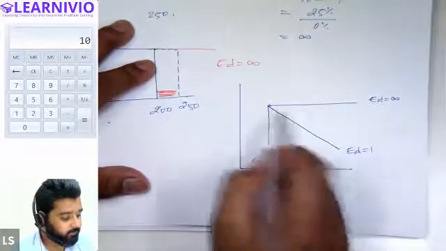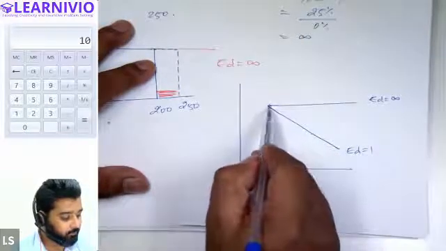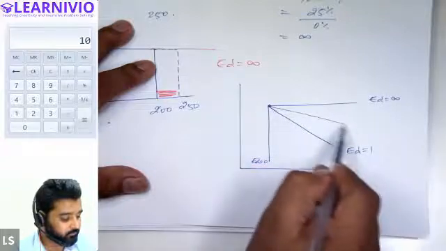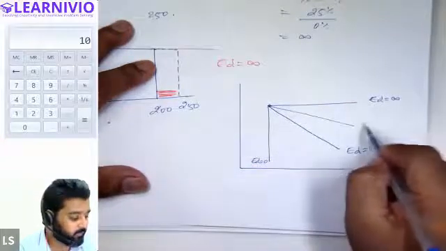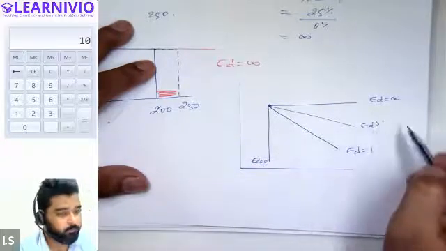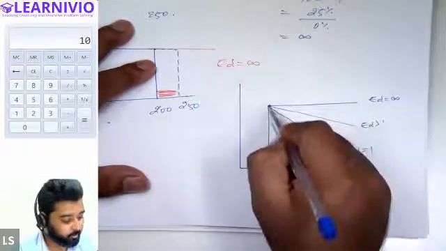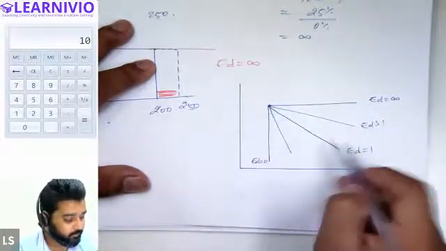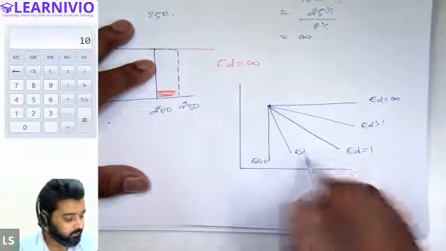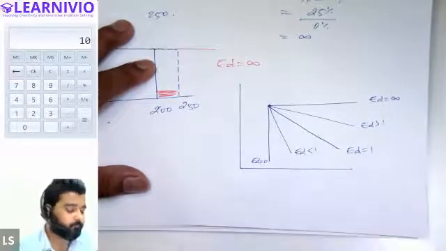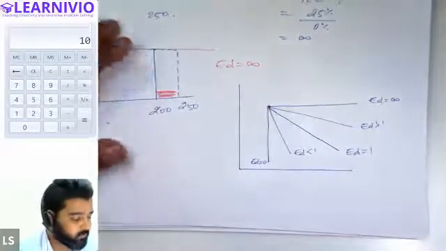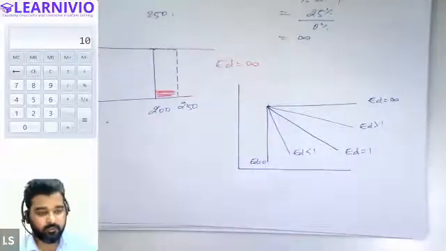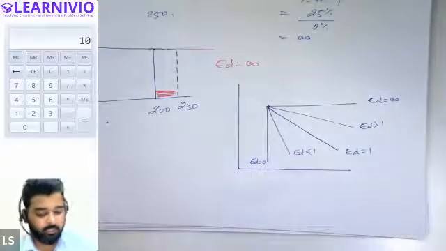If we have a demand curve comparatively flatter than this one, we will have elasticity greater than 1. And if we have a steeper demand curve, we will have elasticity less than 1. So these are the 5 different types of demand curve and 5 different types of elasticity.